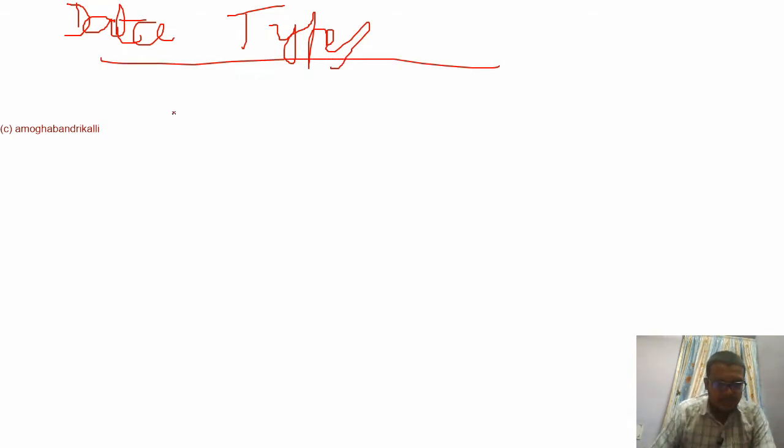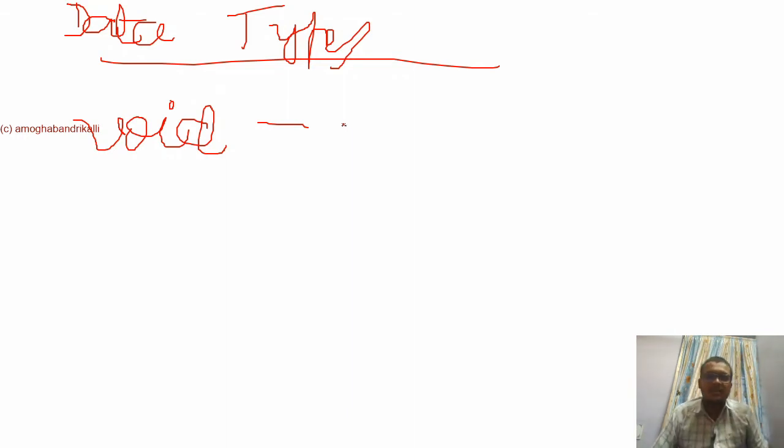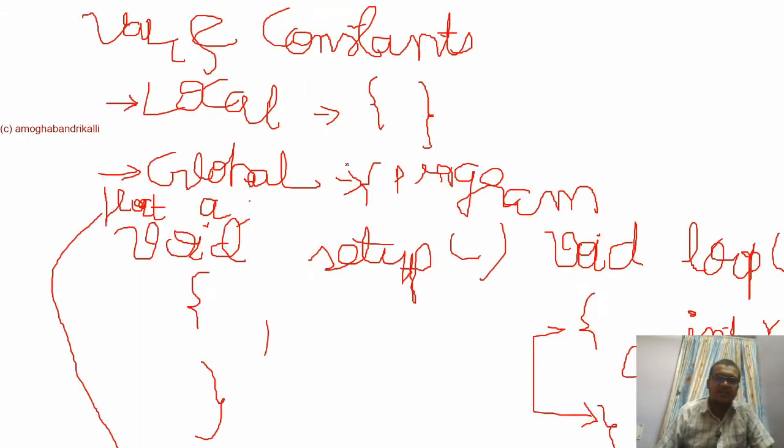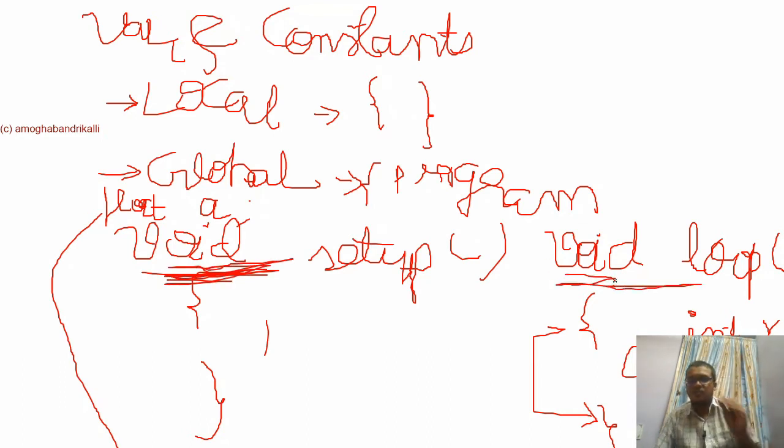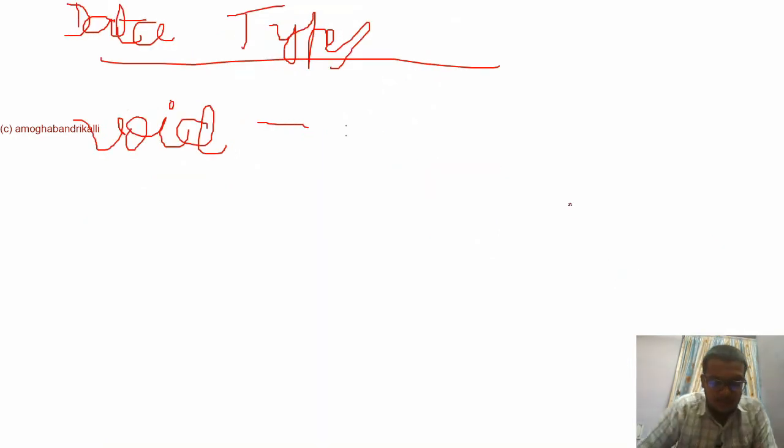So the data type, the first and foremost thing is void. It is used whenever a function is going to be declared. Void means that the function is not going to return anything to the program. Void setup, void loop, only here we are using this. It is not going to return any data type to the main program.